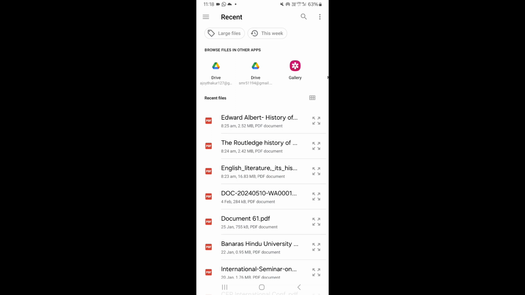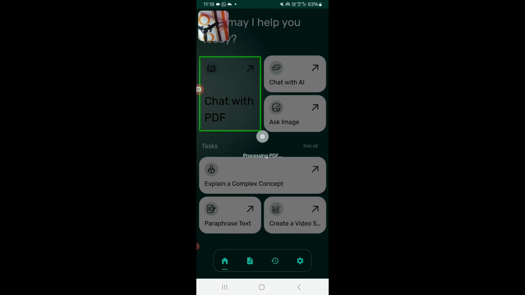Here I have to choose at least one PDF for getting the exact and appropriate summarization. So I am choosing a PDF. Yes, I have chosen a PDF and we have to wait for the ultimate summary about the document generated by Viz AI.